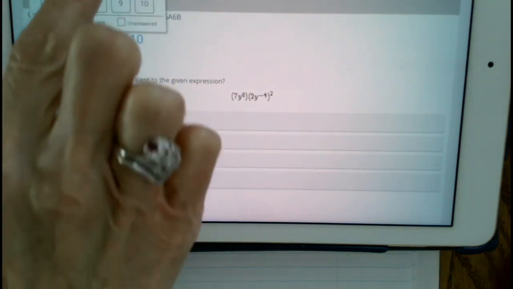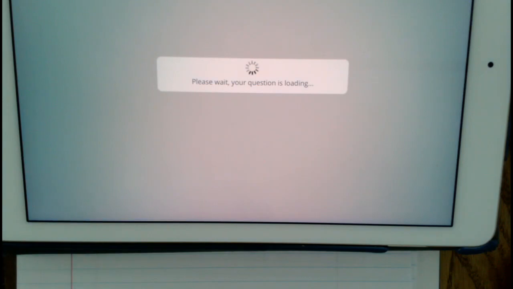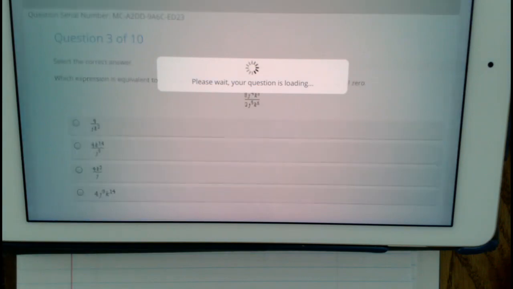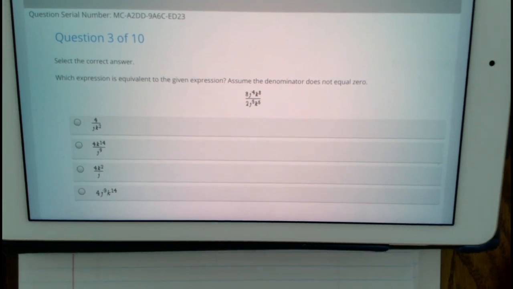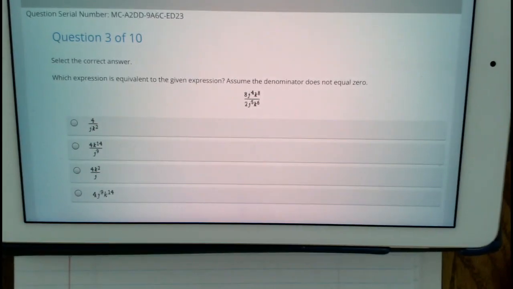Originally, my intention was to do this upcoming problem first, but since it was on my screen, the problem that I had on my screen is the problem that I used. But let's take a look at this problem here. This one has division in it, and I do have it copied down on my notebook paper, so we'll switch over there. And also I will say that I do this just slightly different than Edmentum does. And I'm fine with Edmentum's method, but I like my method.